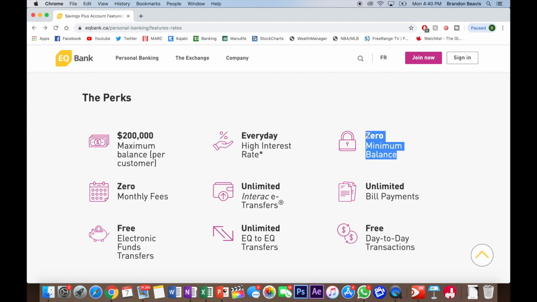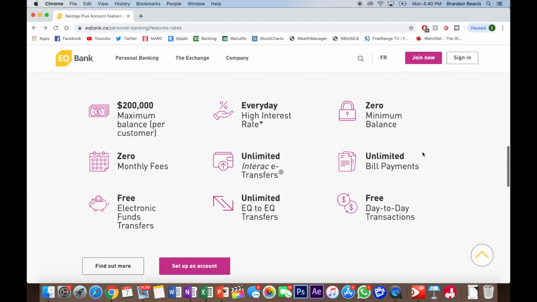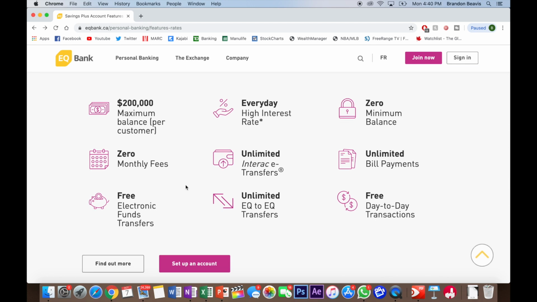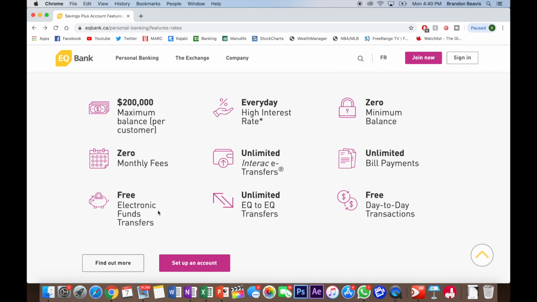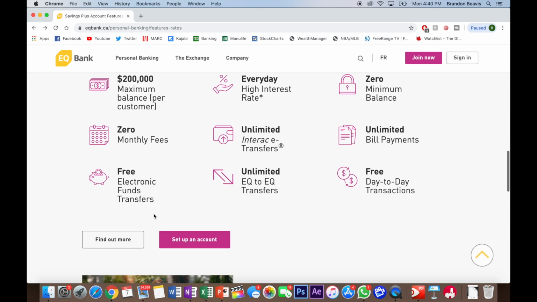Zero minimum balance, which is just awesome when you're starting out, especially if you have smaller amounts of money that you want to pop into your account. Zero monthly fees, unlimited Interact e-transfers. You can make bill payments. They have free EFTs, so electronic fund transfers, unlimited EQ to EQ transfers, and free day-to-day transactions. So basically, when you compile all the fees here, we can click find out more, and it compiles it for us.